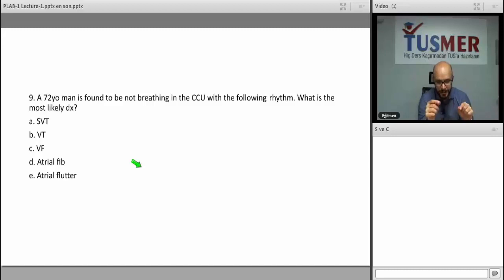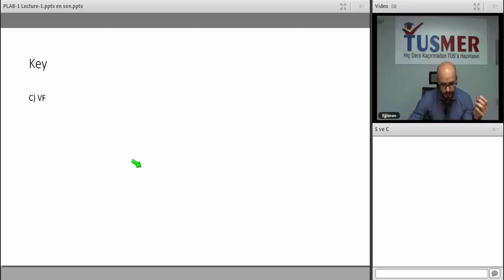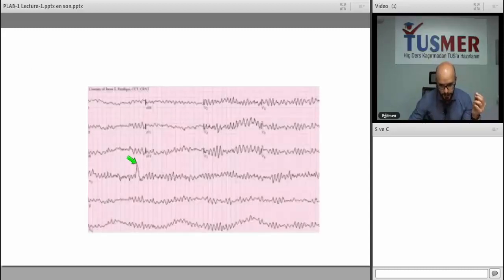What can you do about this question? The patient is not breathing, even in the intensive care unit, and there is no picture. You can directly say that this is ventricular fibrillation. Also a very easy question, which you should be able to solve directly as a doctor. This is actually the picture of it.